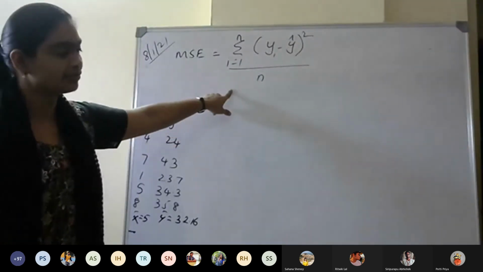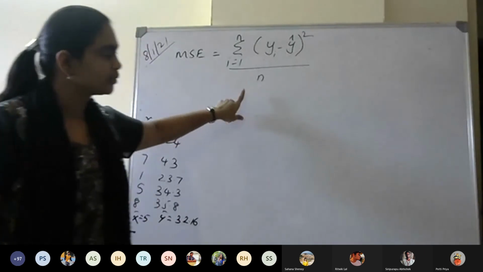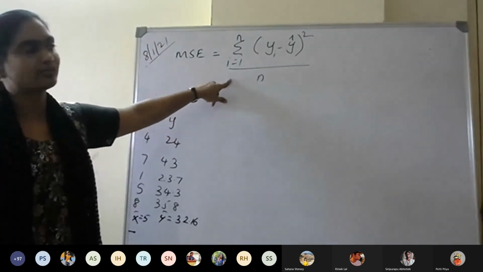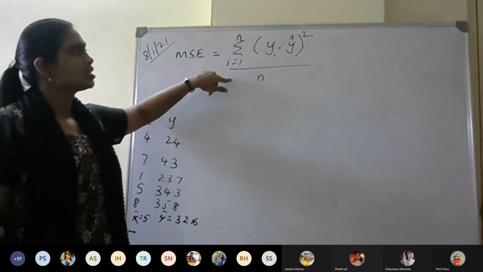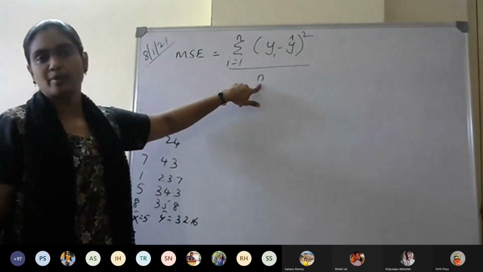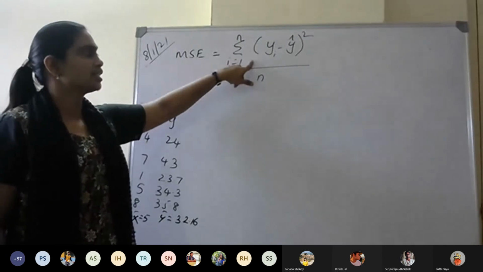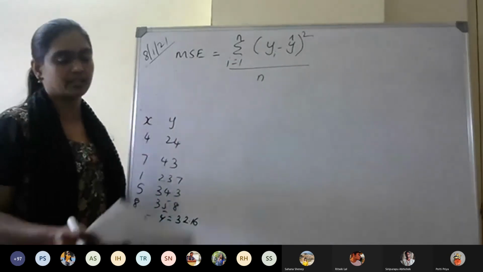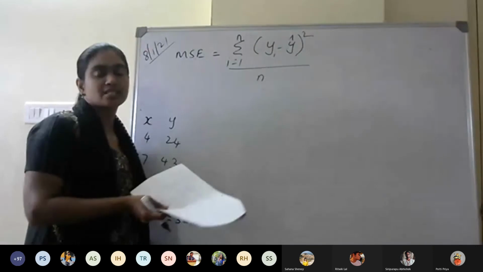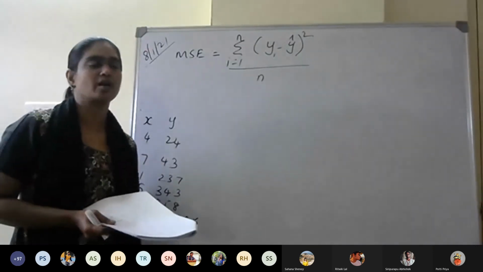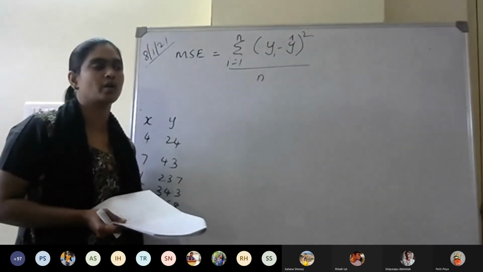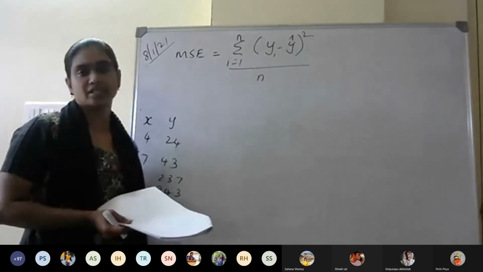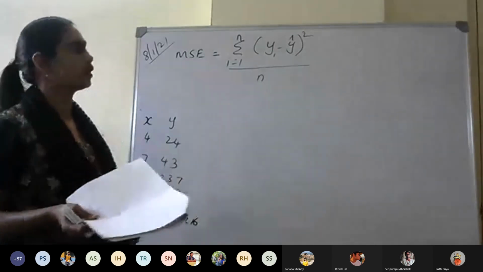But now, since this is mean square error, we have to calculate the average. So we divide by the number of samples, and the numerator is the sum over all the samples. This will be the mean square error. And this model that we have built is called the least square error, or the least error regression line, or whatever name you can call it.